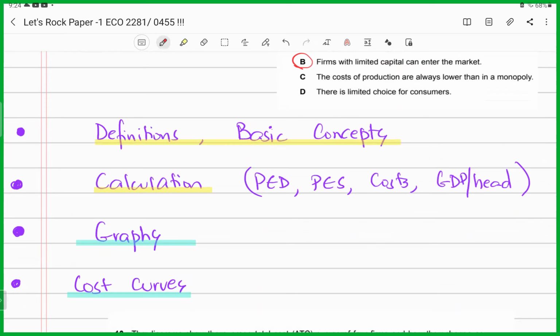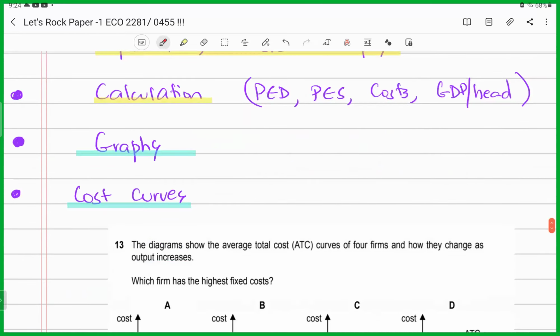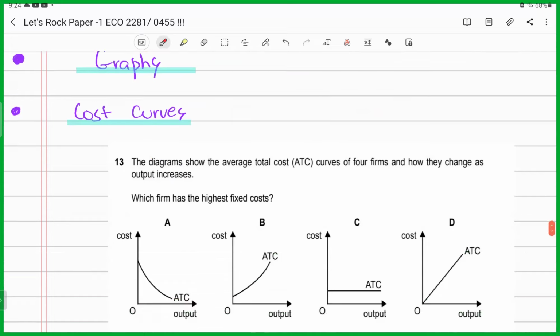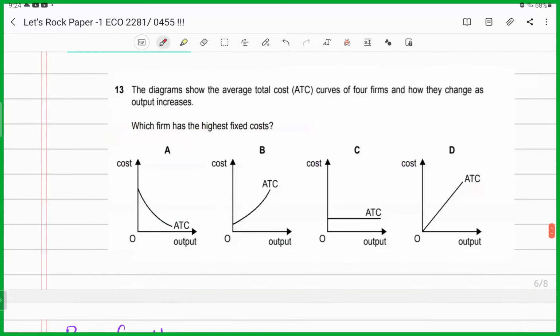Keep the formulas in your mind. Look at the cost diagrams. Know how to calculate GDP per head, like I did in the question earlier. You need to solve the graphs and the cost curves properly. That accounts for reading the cost curves and reading the diagrams, reading the graphical representations carefully.